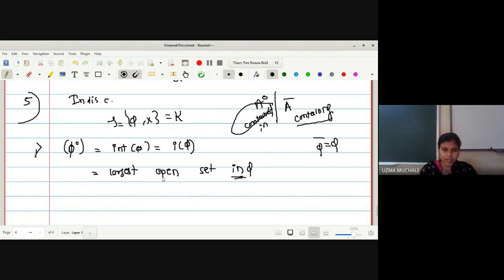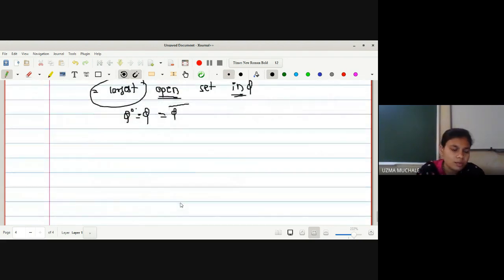Contained in phi. What is the largest open set in phi? Phi itself ना, phi के अंदर कोई open set हो ही नहीं सकता, because phi is empty ना. So rather we can say before being the largest, first it should be an open set. Phi is always open and closed, so I can say interior of phi is phi itself, which is equal to phi bar, because here phi bar is phi. Okay, so that's why we can say that phi is both open and closed. Now you can do it for X also.